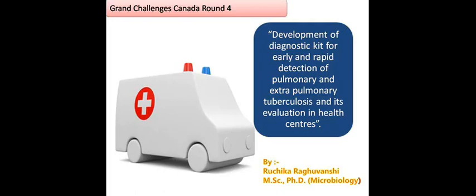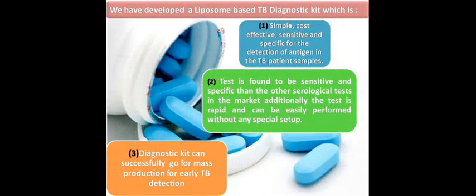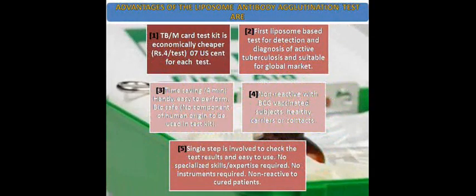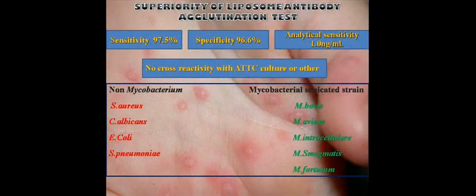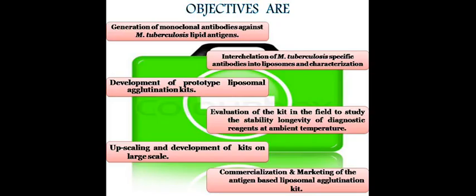The World Health Organization in 1994 declared tuberculosis a global emergency, as one-third of the world population is suffering from tuberculosis disease. The currently available methods for the diagnosis of tuberculosis throughout the world are time-consuming and costly. We have developed a liposome-based immunodiagnostic kit to detect the mycobacterial glycolipid antigen in patients' body fluid for the early diagnosis of pulmonary as well as extrapulmonary tuberculosis.